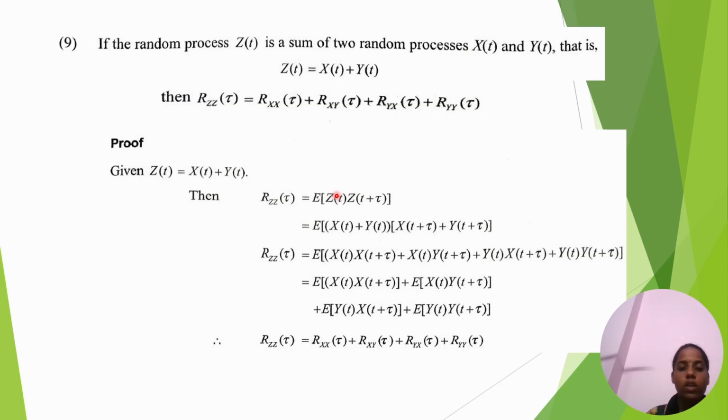These are all the 9 properties of the autocorrelation function.